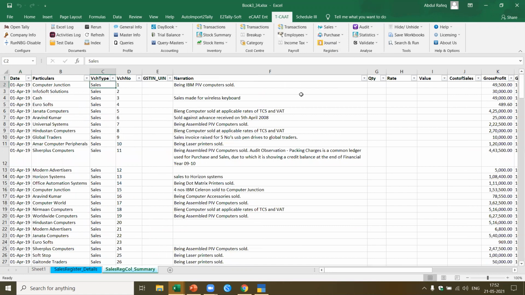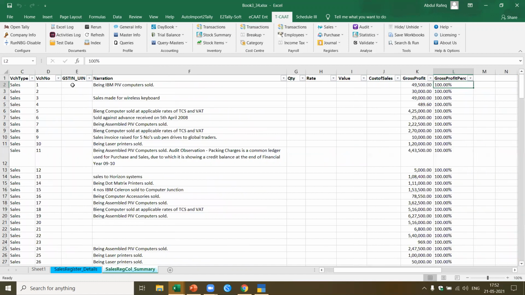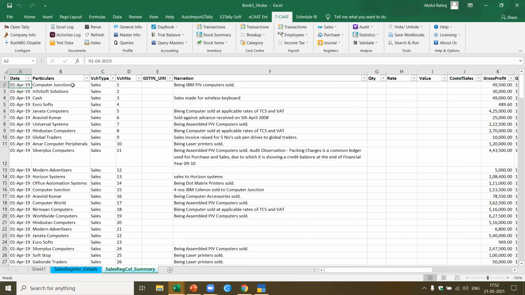Now here, if you see in this case, when you got inventory, it will show you the vouchers. It will show you the quantity, rate, value, and the gross profit for each of the items. Okay, this is what I said is the sales register.